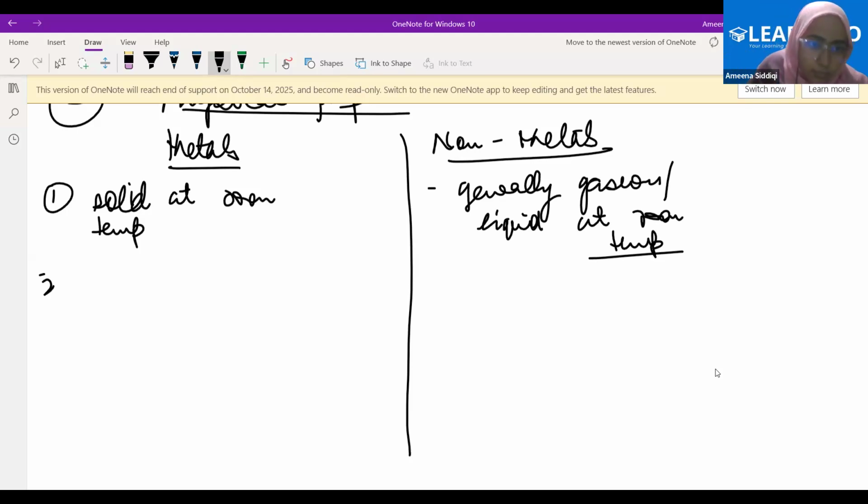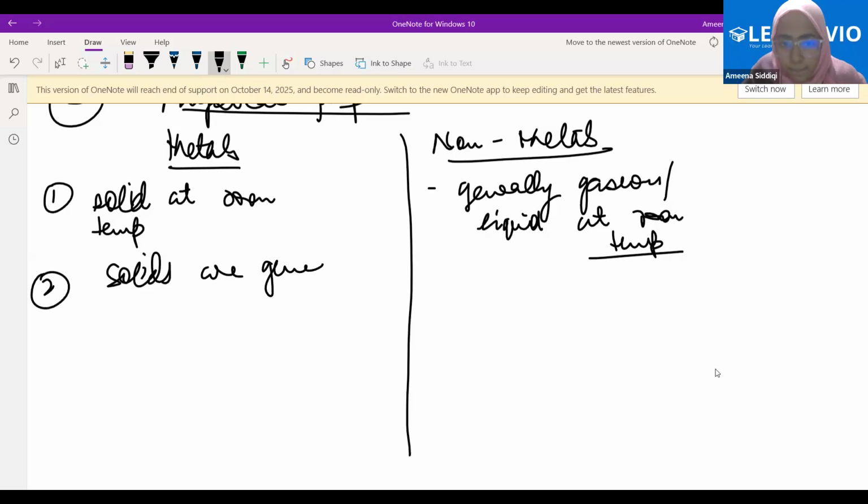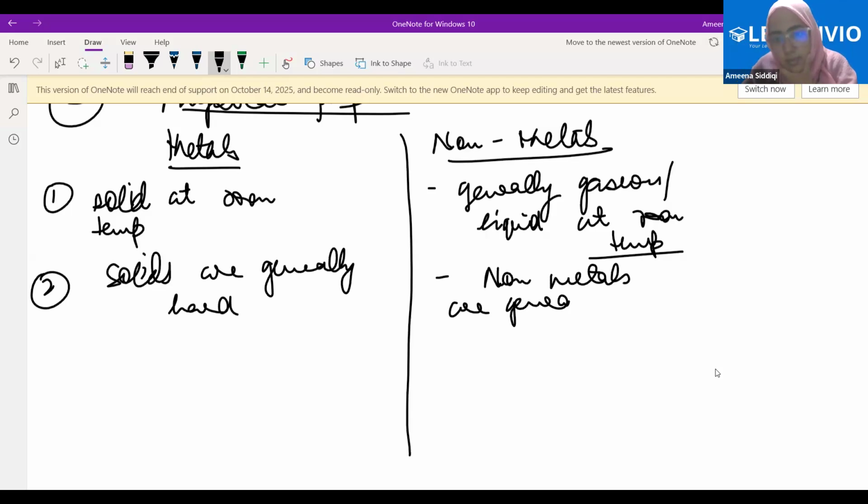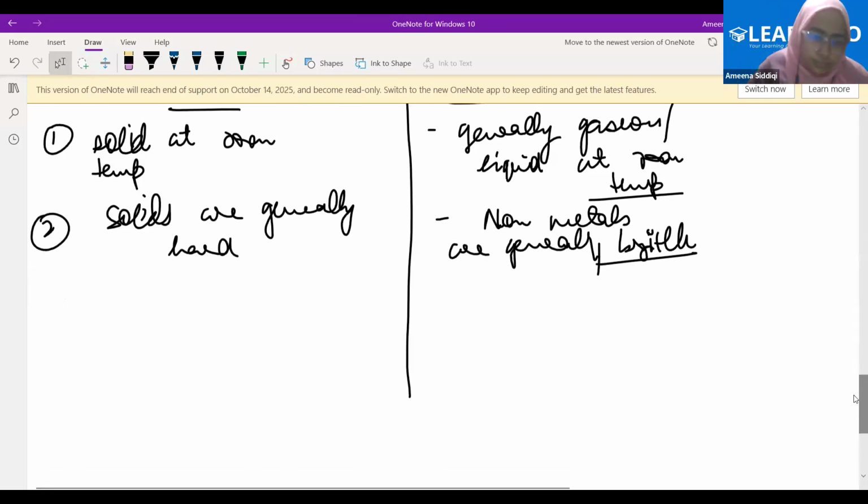Second, what should be the second point? Solids are generally hard. Yes, please use the term generally. Metals are generally hard. Non-metals are generally brittle. Okay. Third point: high density, low density. You can write it here. Metals have high density, non-metals have low density. Fourth point: metals generally have high melting and boiling points.